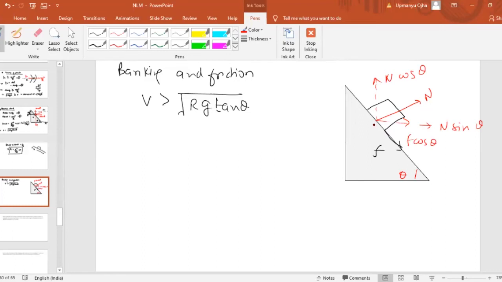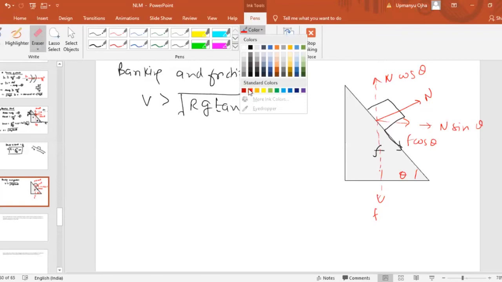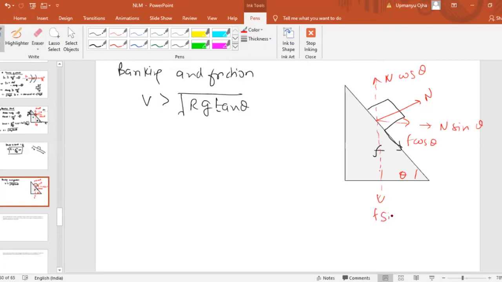The other along the vertical, that is F sine theta. And weight mg will also act downward. Now a centripetal force will also act, which will be away from the center of rotation, that is mv square by r.